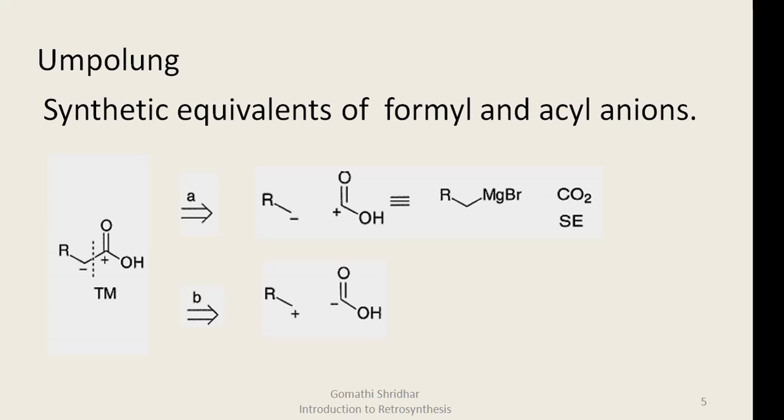But in the Umpolung approach, the carbon of the carboxylic acid can be seen to be negatively charged and the alpha carbon can get the positive charge. So, what will be the corresponding synthetic equivalents? Carboxylic acid can be obtained from the cyanide group and the alkyl cation can be obtained from alkyl bromide. So, the alkyl bromide on reaction with sodium cyanide followed by hydrolysis gives the target carboxylic acid.